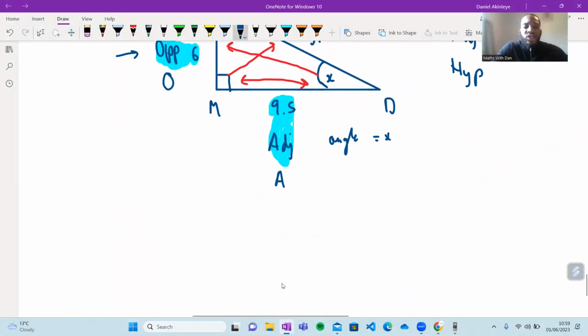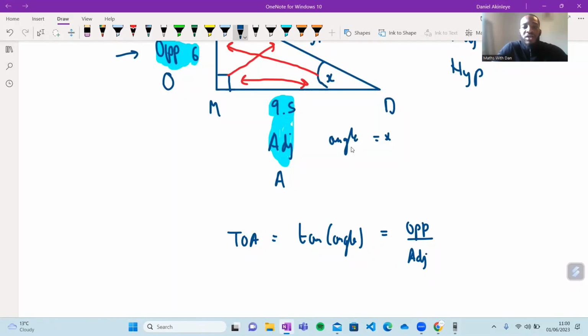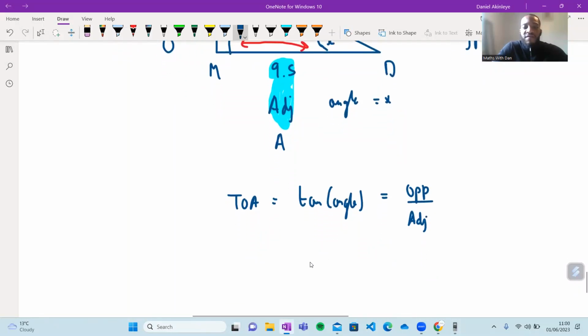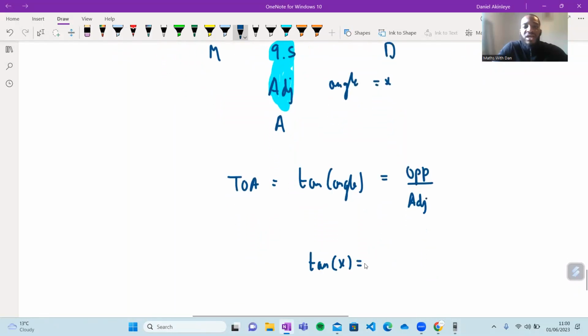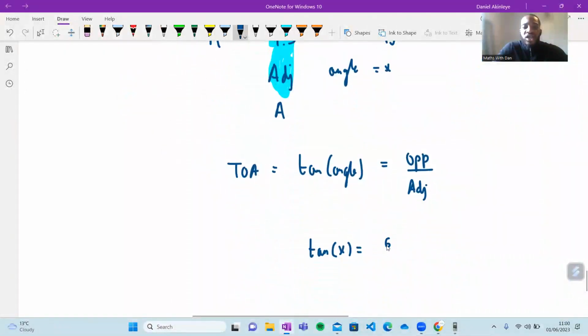And then now, what does TOA actually mean when we write it out? TOA means the tan of the angle is equal to the opposite divided by the adjacent. Now, the angle in this case is x. That's what we're trying to find. The opposite is 6, and the adjacent is 9.5. So now we get here.